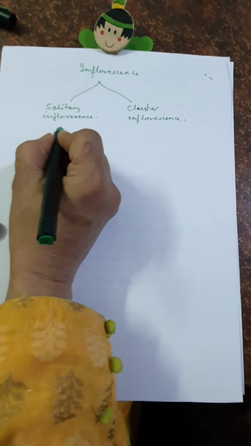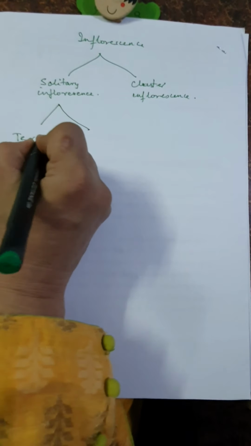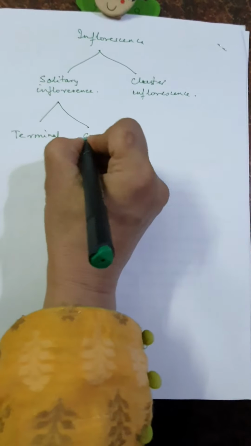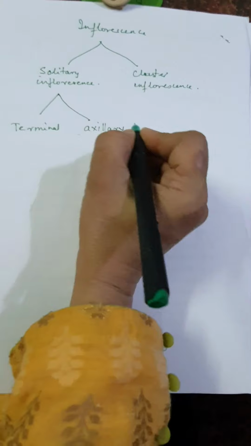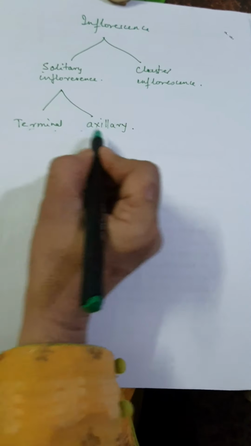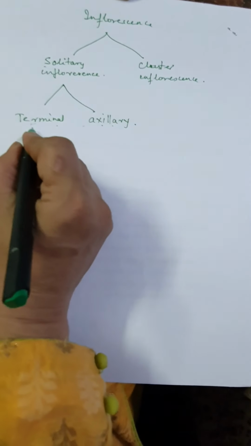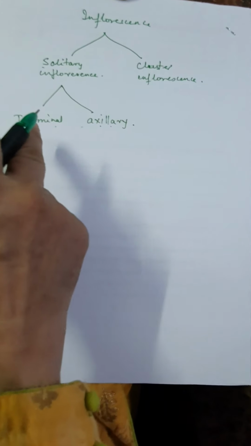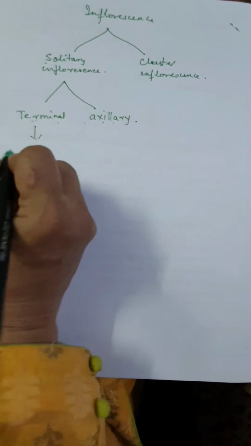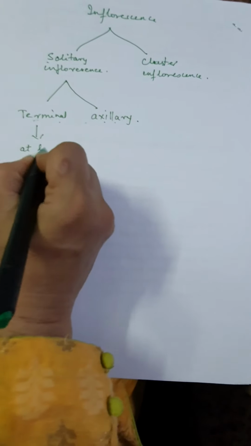Depending upon the position of the flower, it is divided into two parts: terminal and axillary. Terminal solitary inflorescence and axillary solitary inflorescence. A flower present at the top of the main stem or branch is known as terminal inflorescence. The flower is present at the tip of the main stem.